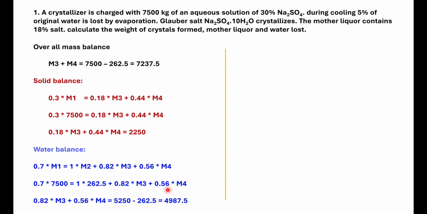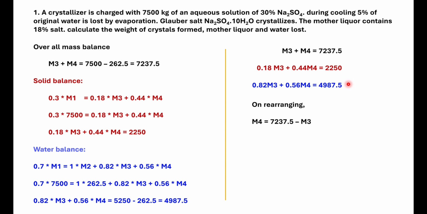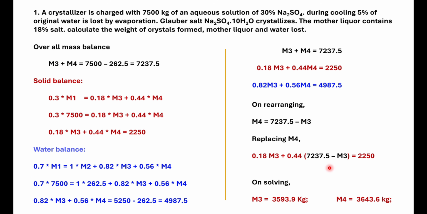Let's solve these three final equations to get the unknown values. I have written all the equations here. The first equation is obtained by solving the overall mass balance equation. The second equation is obtained by solving the solid balance equation. The third is obtained by solving the water balance equation. To solve these equations, we can use a calculator. For the purpose of this lecture, I am solving by the mathematical way. So I am going to find M4 in terms of M3. I will get M4 as 7237.5 minus M3. Now the expression for M4 is identified. I am going to substitute this in any one of these equations, in this solid balance equation. Now I am getting an equation in terms of M3. Now rearranging, I can find M3 and so I can find the value of M4 also.